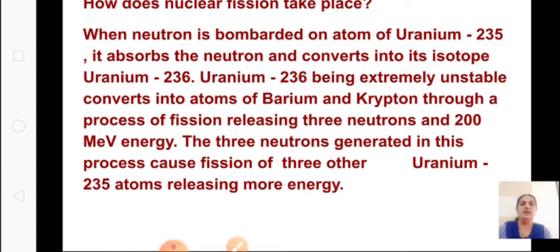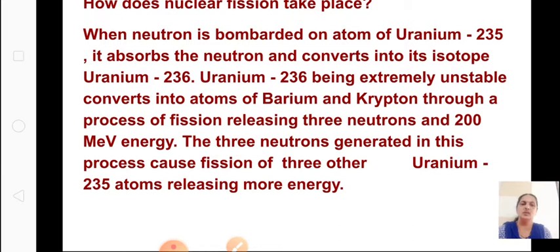This uranium-236, being extremely unstable, will be converted into atoms of barium and krypton through the process of fission, releasing 3 neutrons and 200 MeV energy.